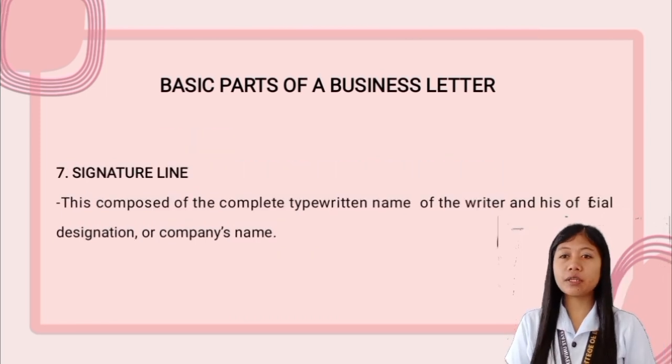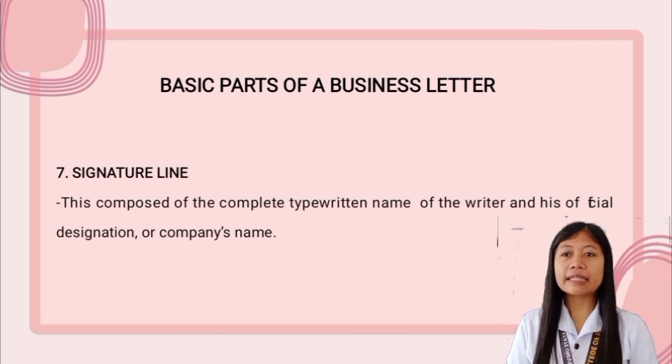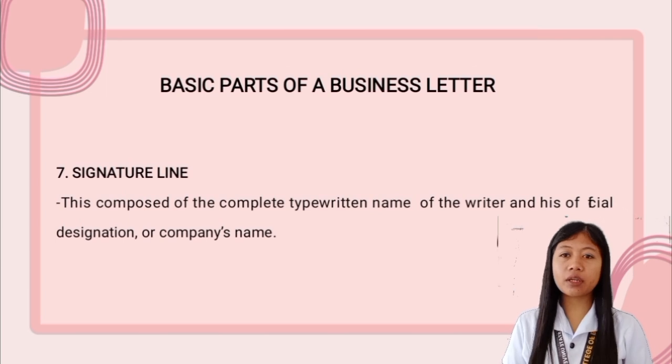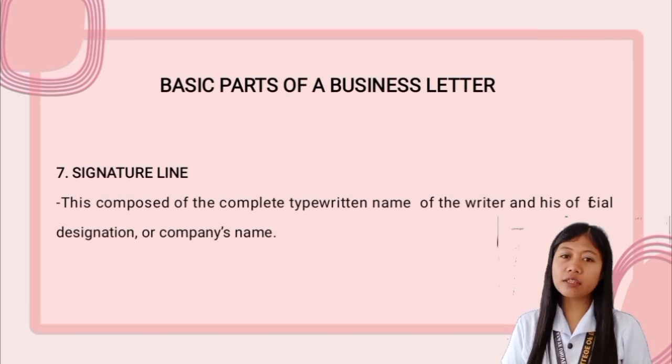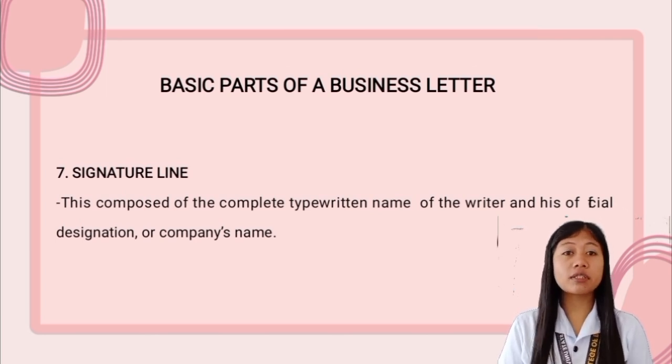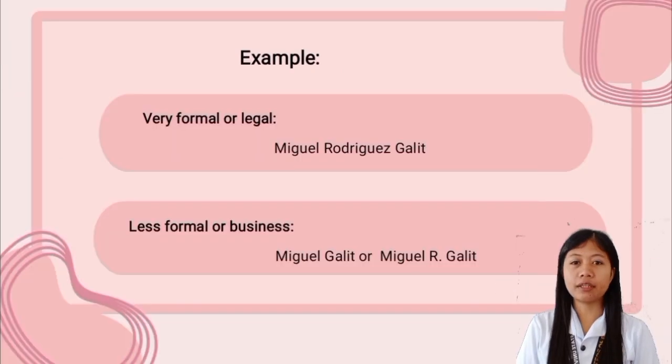Proceed to the seventh basic part of a business letter, which is the signature line. This is composed of the complete typewritten name of the writer and his official designation or company's name. In other words, the signature line is the name of the sender written after the letter or below the complimentary clause. For example, in a very formal letter or legal letter, the signature line should be Miguel Rodriguez Galet.